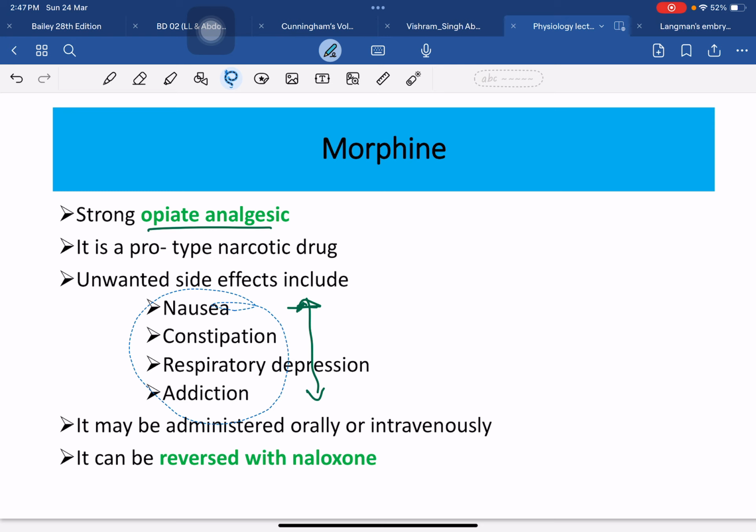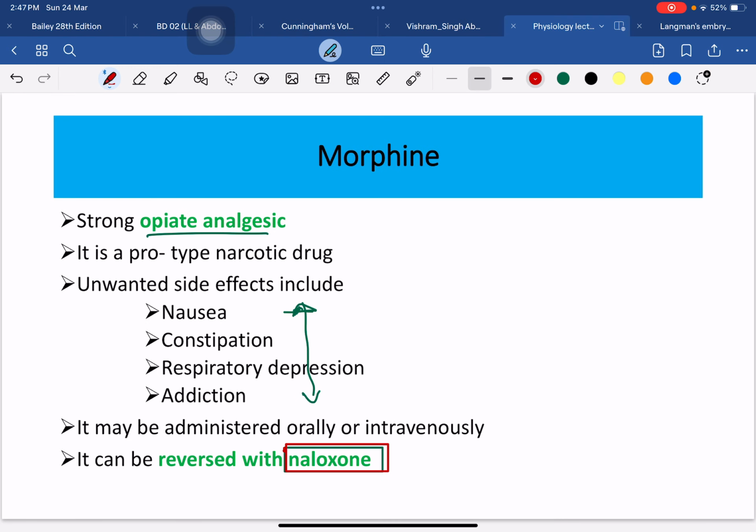But it may be administered orally or intravenously, and it is reversed by naloxone. So this naloxone is another word which is very important. For reversal of the morphine, naloxone is used. When too much morphine is introduced in this condition, to reverse this action of the morphine, we can introduce naloxone. So what is the receptor?